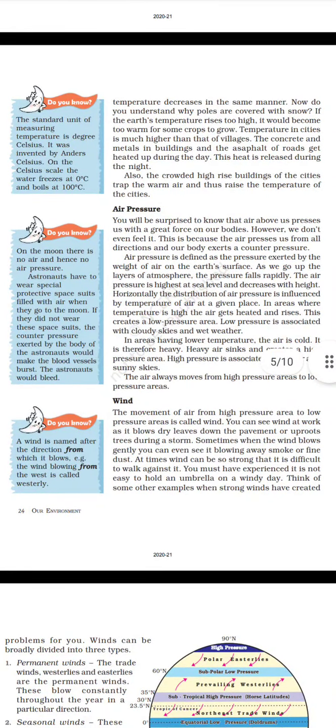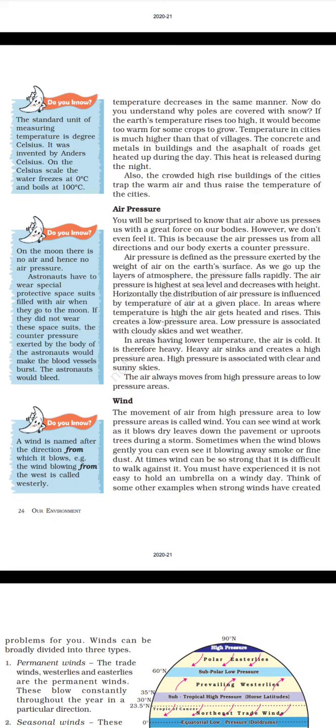Temperatures in cities are much higher than that of villages. The concrete and metals in buildings and the asphalt of roads get heated up during the day. This heat is released during the night. Also, the crowded high-rise buildings of the cities trap the warm air and thus raise the temperature of the cities.